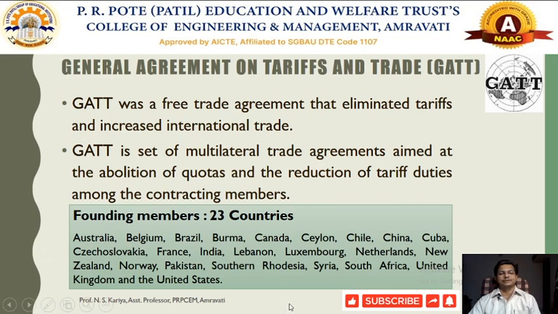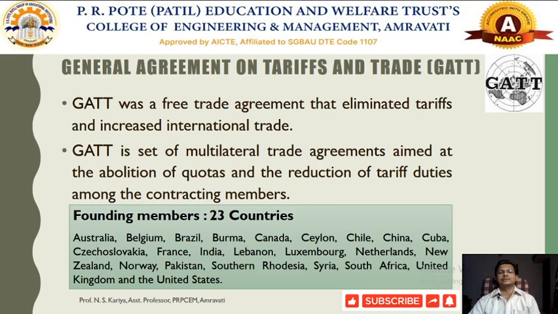Member countries who came under the contract with the GATT agreement agreed on terms and conditions primarily to reduce or eliminate tariffs to a certain extent, as well as to abolish quota restrictions.